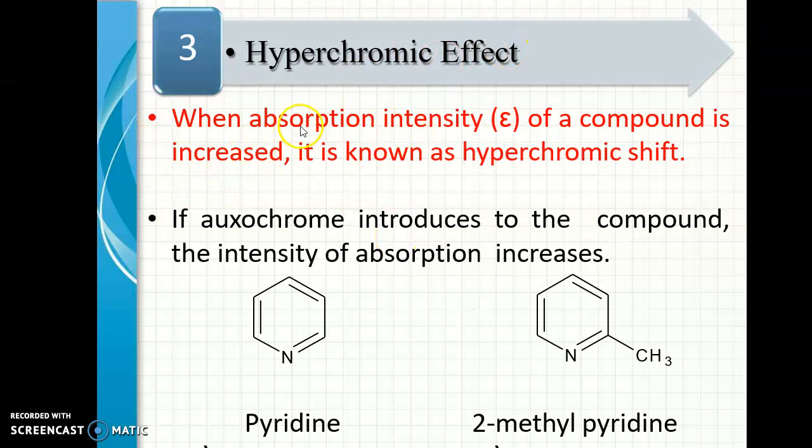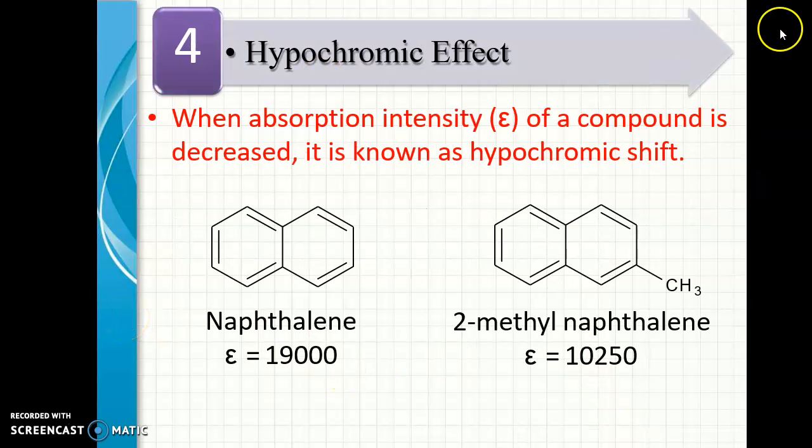Hyperchromic shift: when the absorption intensity of a compound is increased, it is known as hyperchromic shift. If an auxochrome is introduced to the compound, the intensity of the absorption increases. So pyridine has 257 nanometer, whereas 2-methylpyridine has 260 nanometer. The last one is hypochromic shift. When the absorption intensity of a compound is decreased, it is known as hypochromic shift. In naphthalene, the epsilon is 19,000, whereas in 2-methyl naphthalene, the epsilon is 10,250.